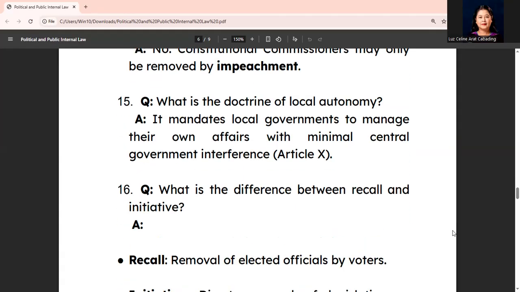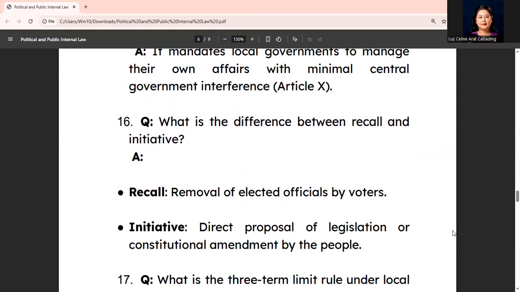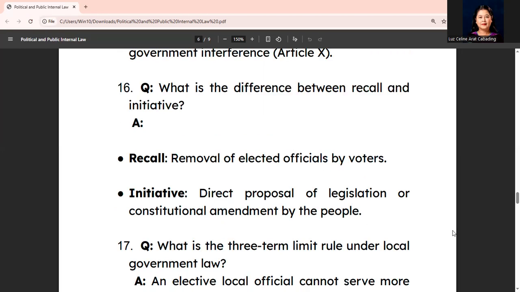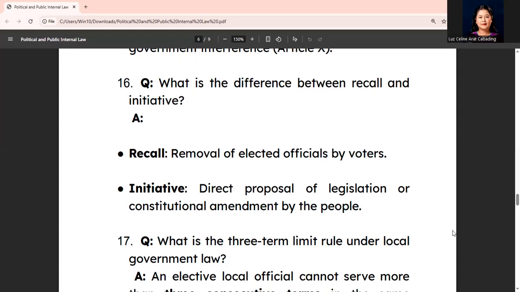Now, what is the difference between recall and initiative? Okay, so recall is a removal of elected officials by the voters, while initiative is the direct proposal of legislation or constitutional amendment by the people.